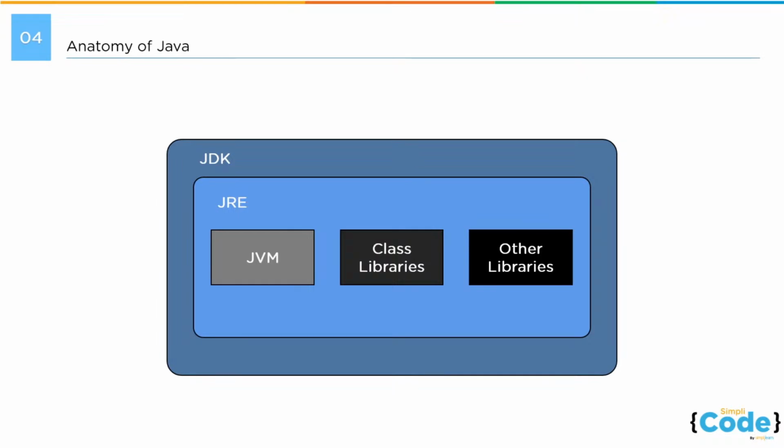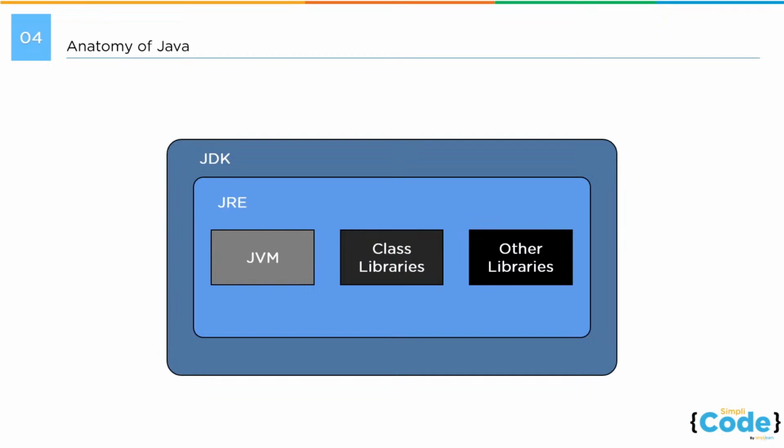So the Java Runtime Environment or JRE runs your .class file with the help of these three components. Let's talk about the first component, which is Java Virtual Machine or JVM. The Java Virtual Machine is actually the virtual environment inside which your program runs. This is the real main environment inside which your .class file is running. So when this program is running, how does it achieve this environment? For achieving this virtual machine environment, it would need some runtime libraries, and that is provided by these class libraries. For example, there would be a runtime jar or rt.jar as a shorthand, which will be supplied to the program at runtime to make sure that the program runs smoothly.